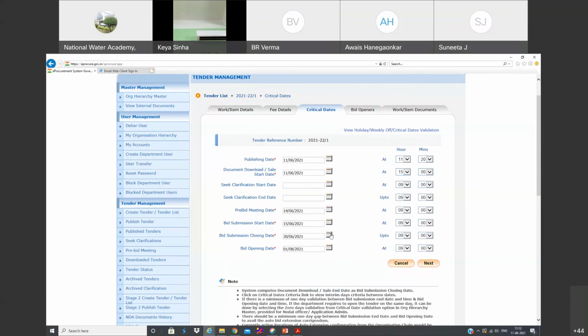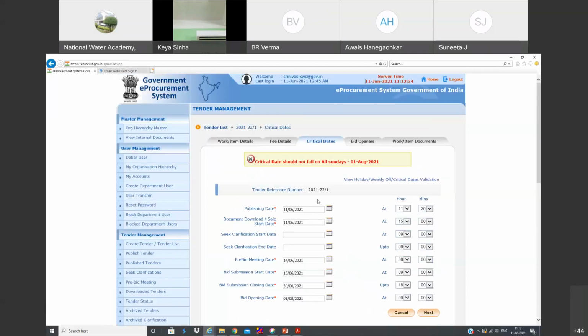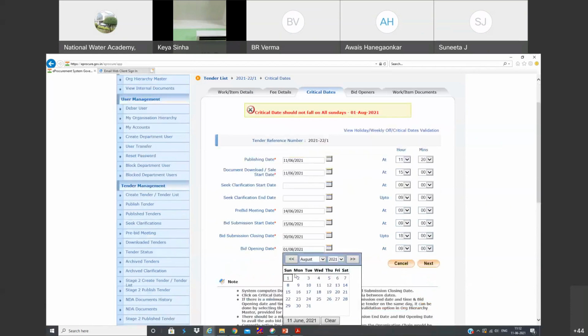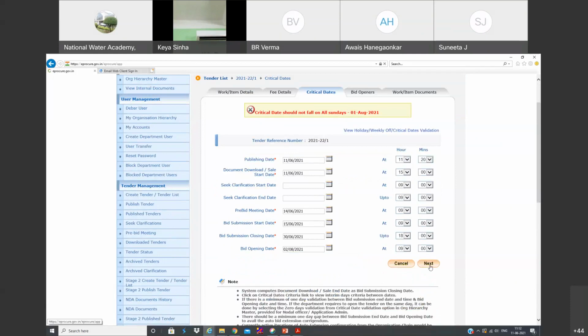You can even see here, I can even keep the date on the 15th also. I hope bidders can submit the bids right from 9 o'clock in the morning up to 6 o'clock in the evening. Okay, next. You can see, critical dates should not fall on Sundays. Actually, we have mentioned August 1 here, and August 1 happens to be a Sunday, so you cannot have that one.